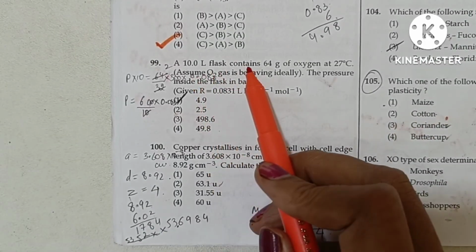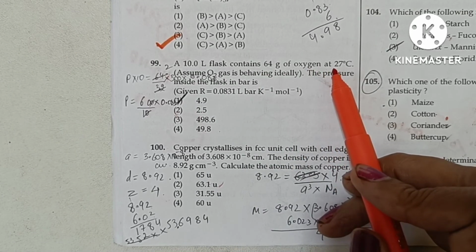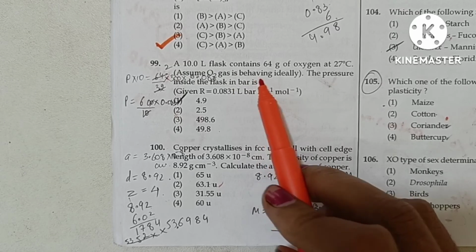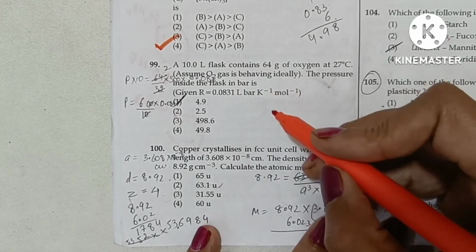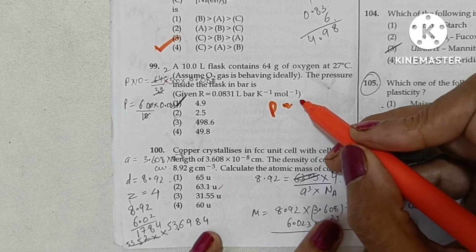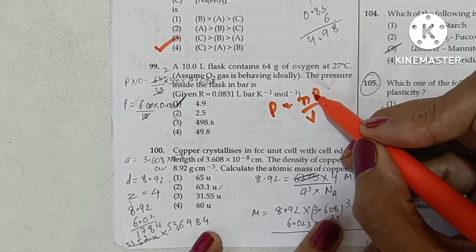A 10-liter flask contains 64 grams of oxygen at 27 degrees centigrade. Assuming oxygen is behaving ideally, we get the equation PV is equal to nRT, or P is equal to n upon V RT.